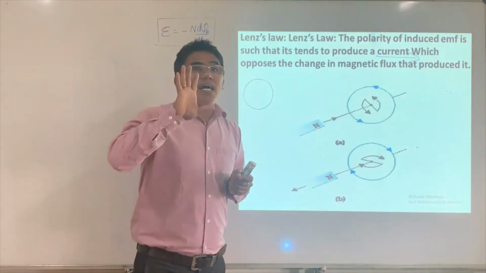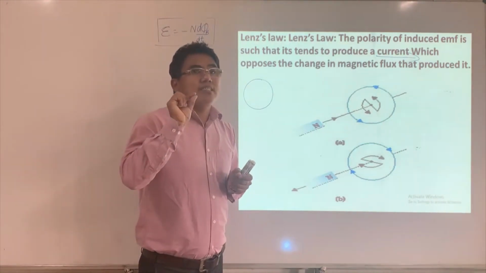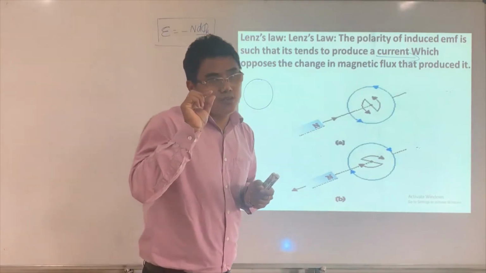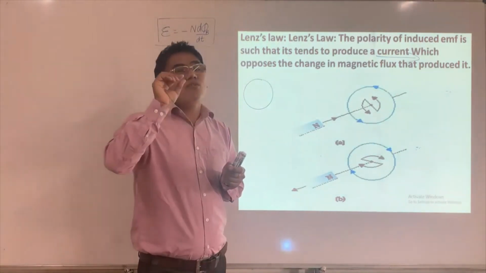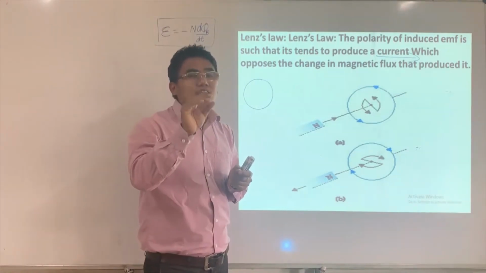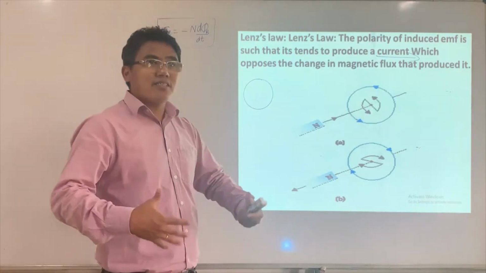In a very short sentence, I can say the direction of induced current is such that it opposes the change of magnetic flux across the coil. All right, so this is the point. This is his understanding.